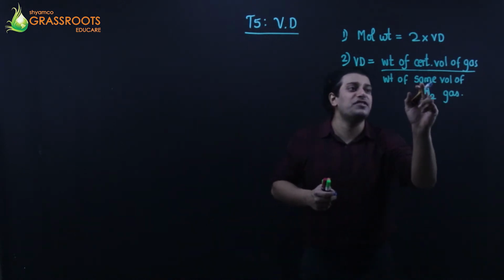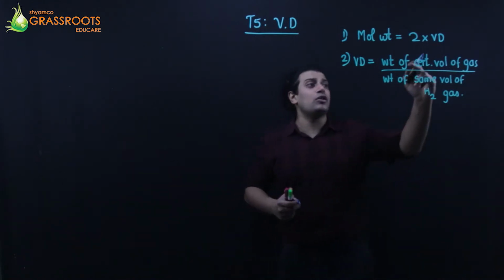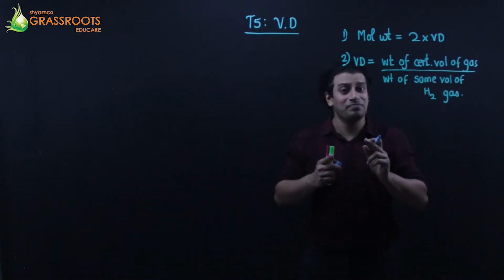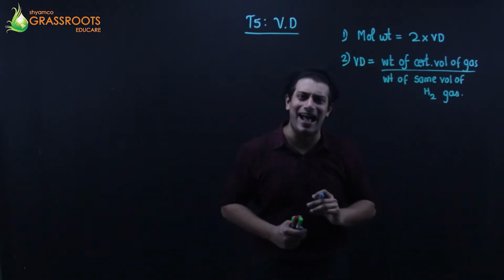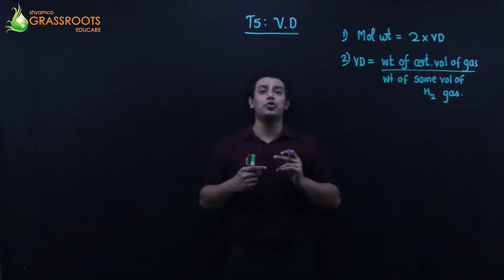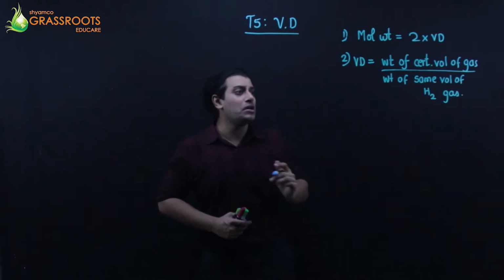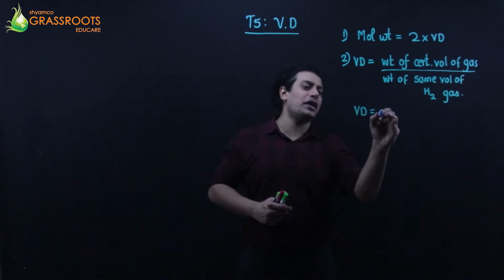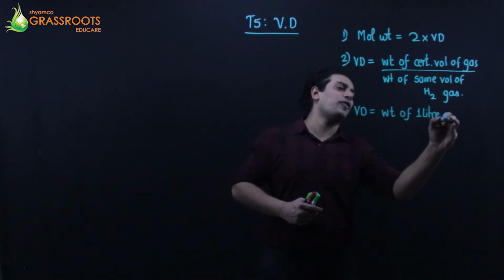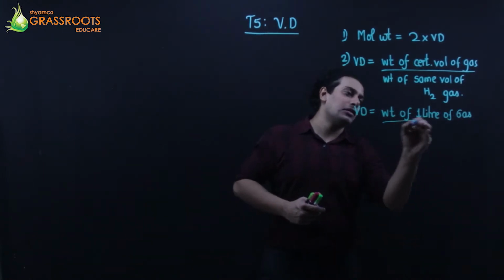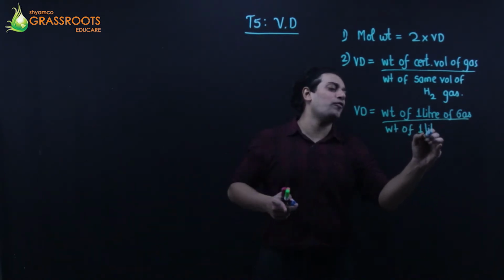Now this word is very important: same. The formula can be used if and only if the volumes of both of them are equal. The formula relates the weight of the two gases, but you can correlate them only if their volumes are the same. Another way I can write the formula: weight of 1 liter of a gas, make it fixed, 1 liter, 1000 milliliter, upon weight of 1 liter of hydrogen gas.